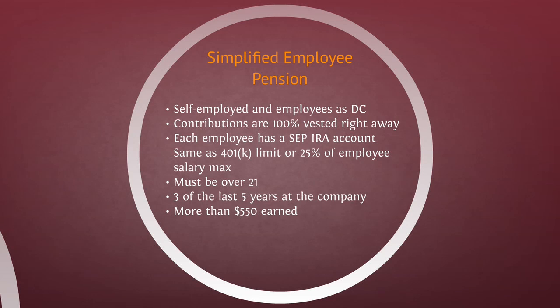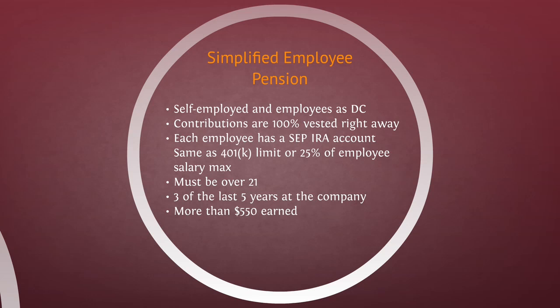A simplified employee pension is again for small businesses or self-employed individuals. Contributions are 100% vested. Each employee gets their own separate SEP IRA account, and again the same limits as the 401k, with a max of 25% of the employee's salary.